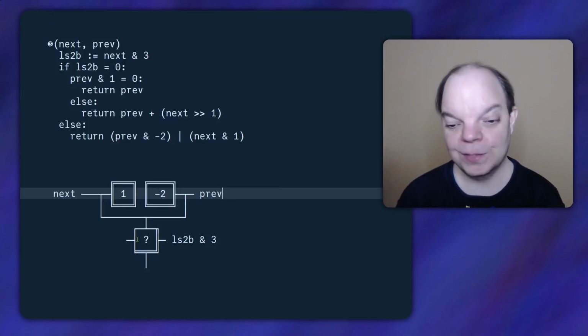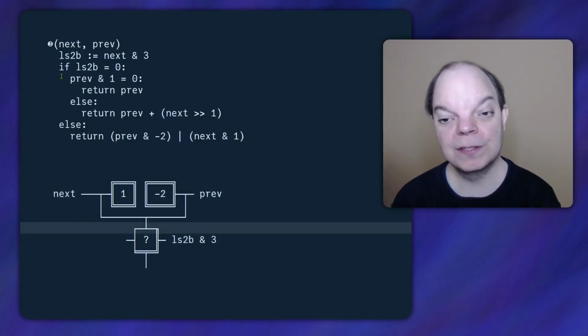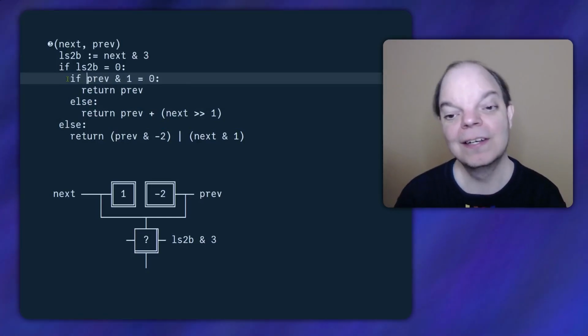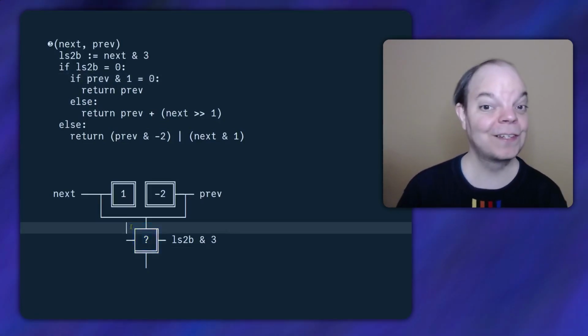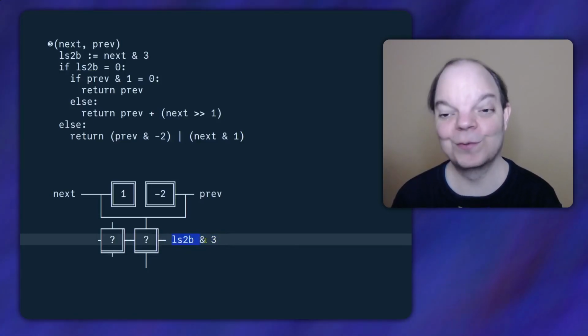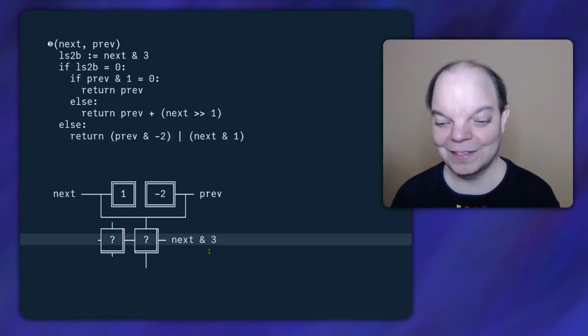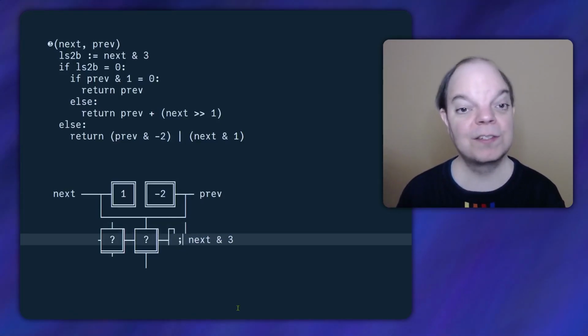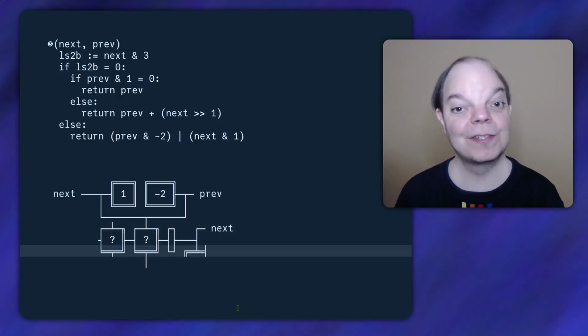Now, what about the other branch on the question mark? Well, that would be this part. And I forgot to put the word if here, let me just put that in. And now we will see that we need another question mark. I wrote this wrong here. This is supposed to say least significant 2 bits, which is of course next, ANDed with 3. So let me implement that next. So I want to bitwise NAND with 3, and then negate the result of that.